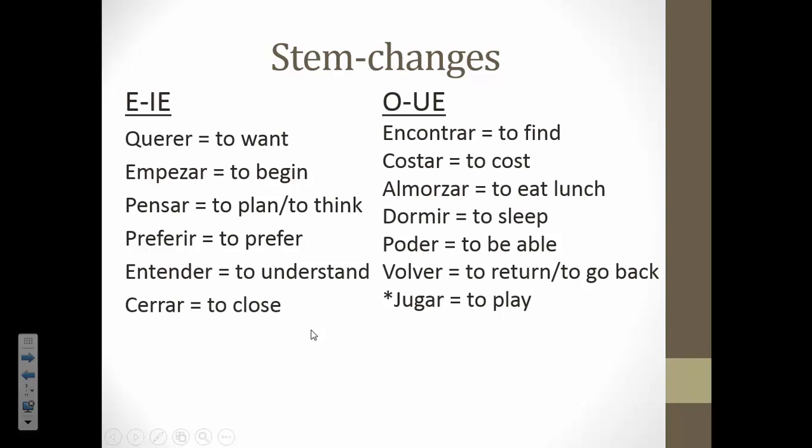And remember that we have placed jugar in this category as well because the U will change to UE. And jugar means to play. So pause the video and fill out part B of the note guide.